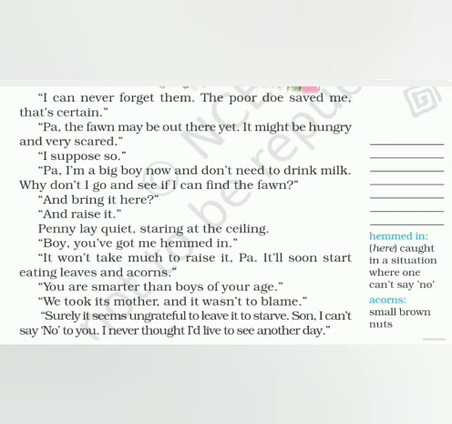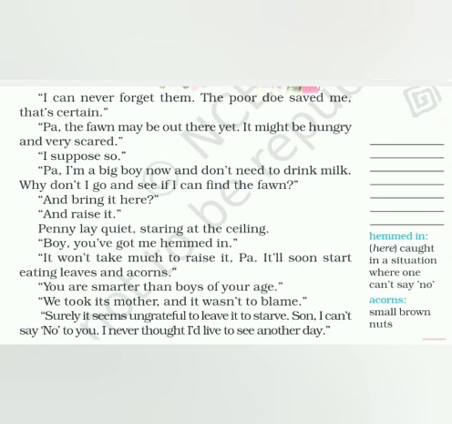Surely it seems ungrateful to leave it to starve. So now slowly his father was getting convinced. His father said, yeah, surely it is ungrateful to leave it to starve. Starve means not to have any food, because the fawn has not yet learned how to eat grass, how to eat nuts, how to eat plants, because it was still drinking its mother's milk. And so surely the fawn would die.